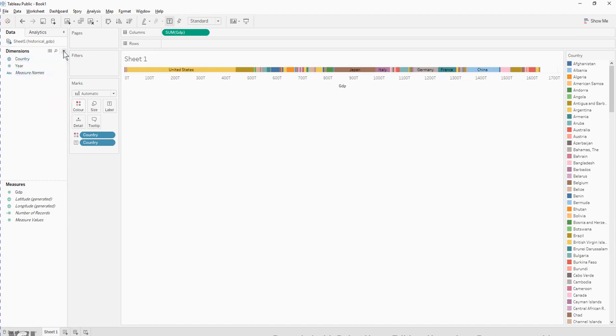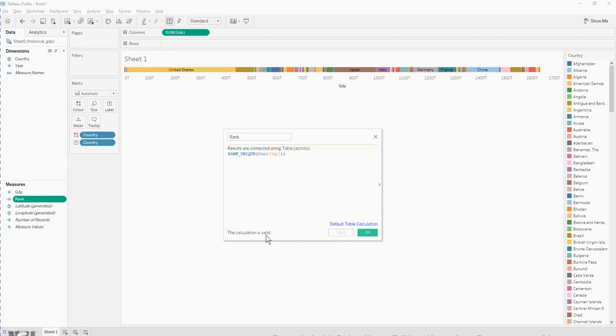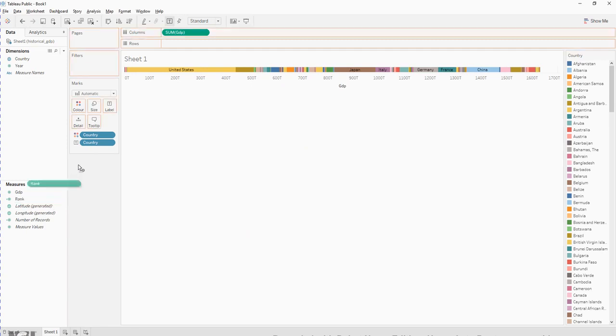Next, we want to create a new calculated field. Under dimensions, drop down menu, create calculated field, and we call it rank. And type in this line of code, click apply to see that the calculation is valid, and click OK. Now rank is created. Click and drag to rows.